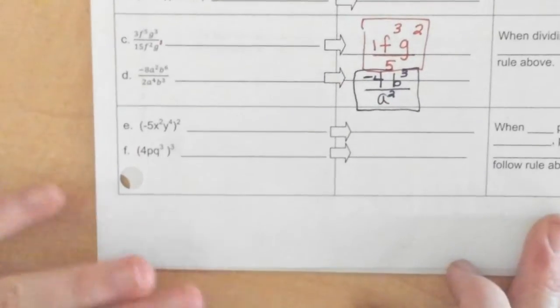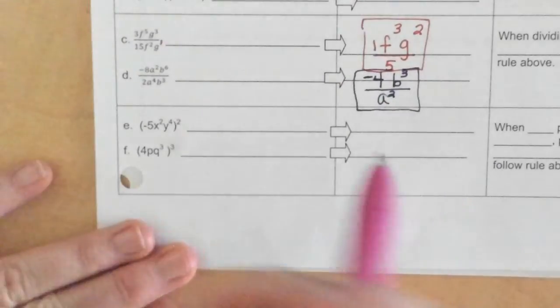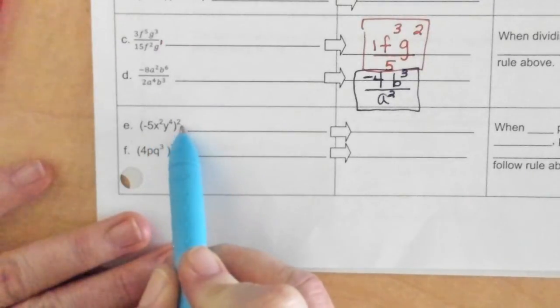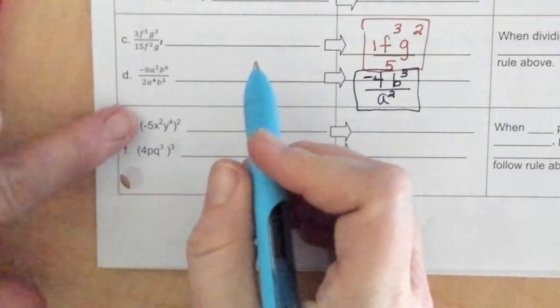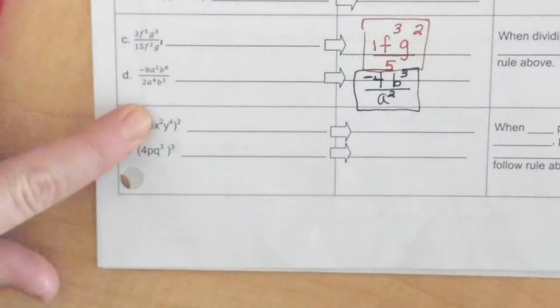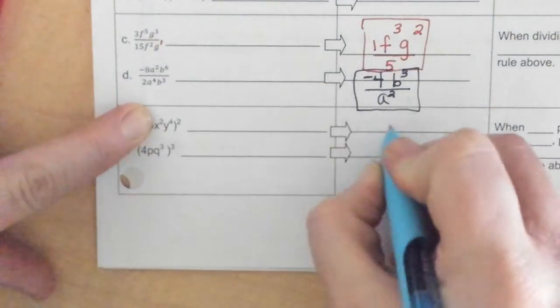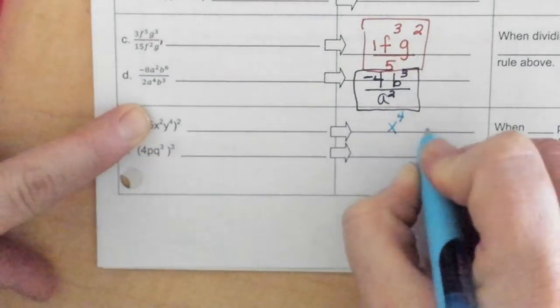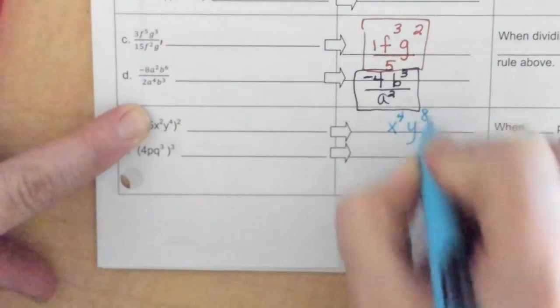Okay, last part of this to make sure you do this right. We have exponents with exponents. That means we're multiplying. So I'll ignore the negative 5. It is not an exponent. So x, 2 times 2 is 4. Y, 4 times 2 is 8.